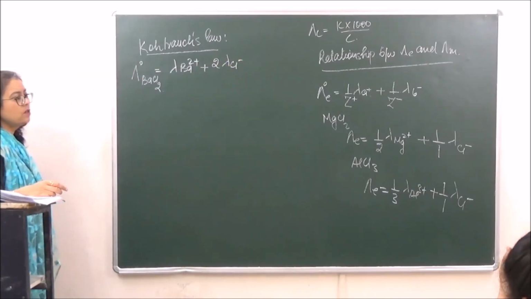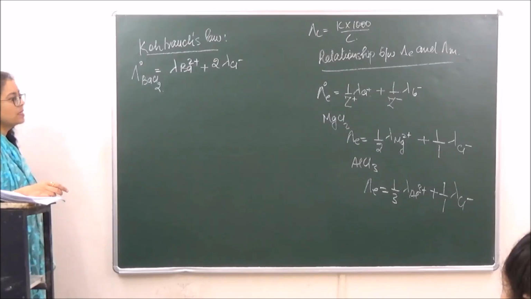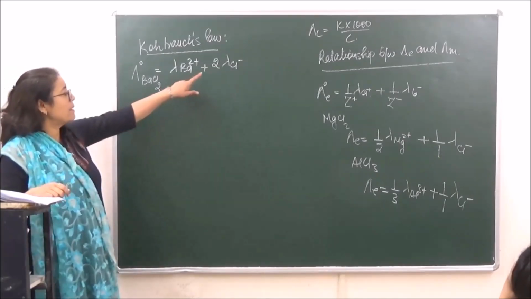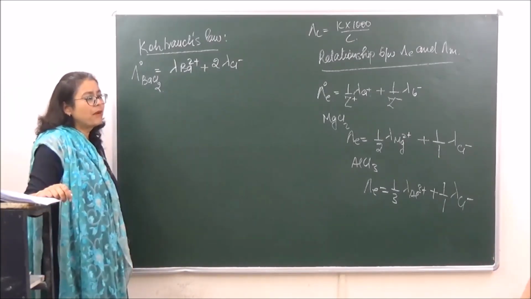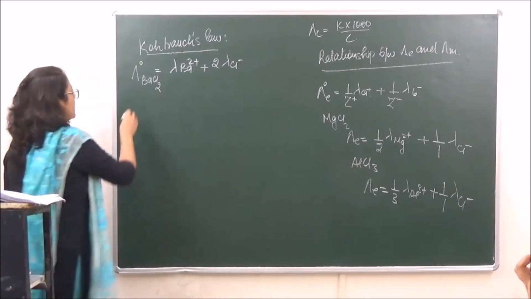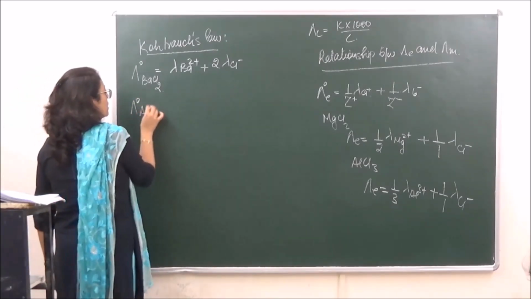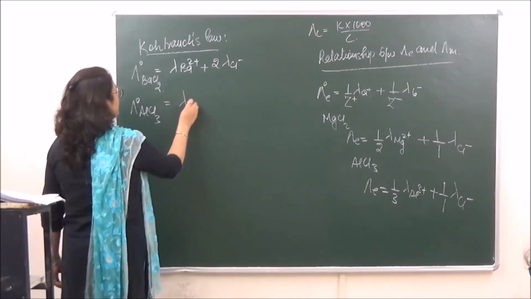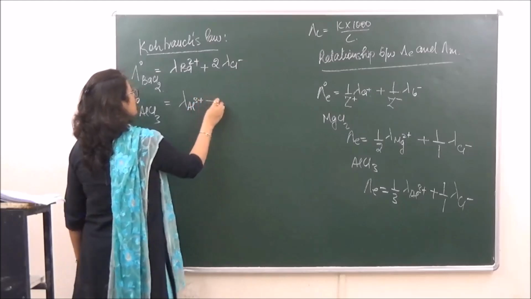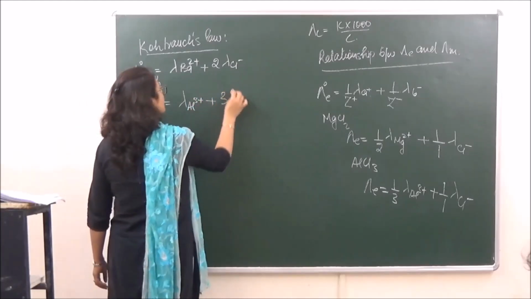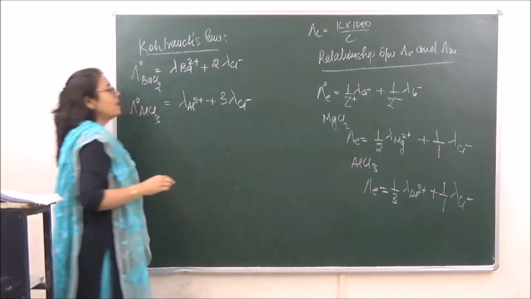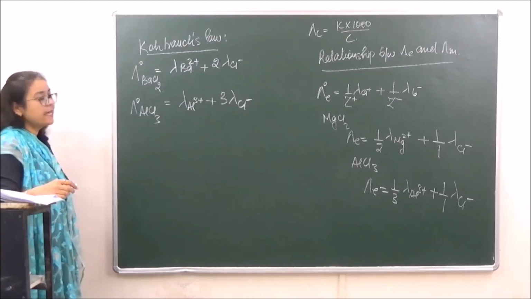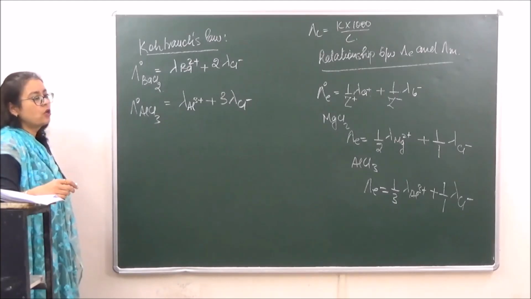So you know the difference now, how to calculate equivalent conductance. We are taking the reciprocal of the valency in equivalent conductance, but over here we are multiplying the conductance with the number of ions. Similarly, if we are calculating it for AlCl3, then it is going to be equal to lambda for Al3+ plus 3 lambda Cl-. So this is what the Kohlrausch law says.